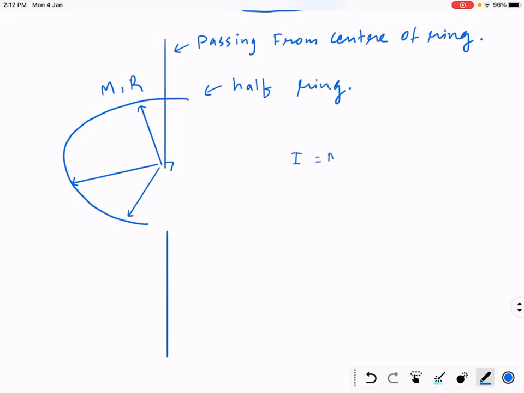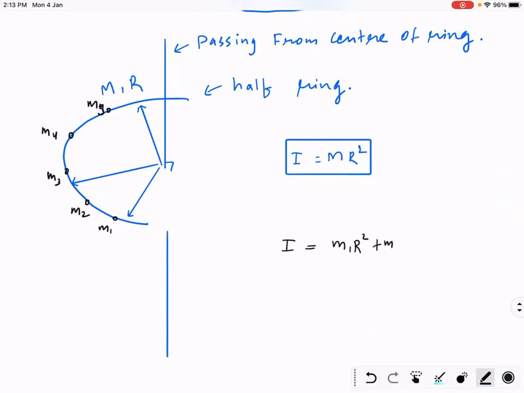mr square. Correct. Very good. From the concept of last question, if you divide this ring in lot of different small point mass, every point mass is at a distance of r. So moment of inertia of this half ring must be, because half ring also has mass m, m1 r square plus m2 r square plus m3 r square, so on, and in the end you will get mr square.